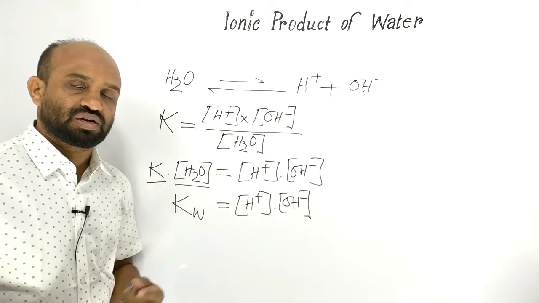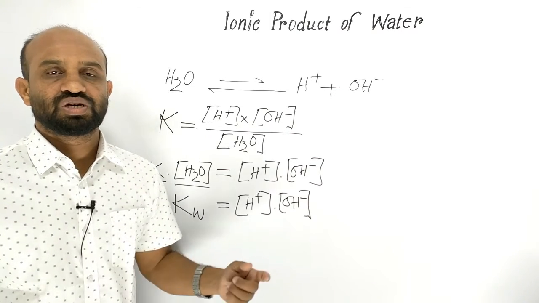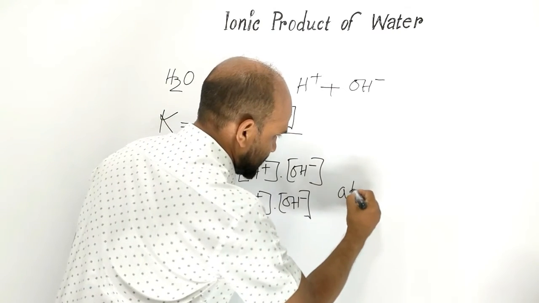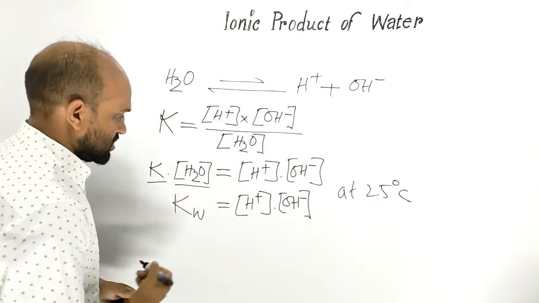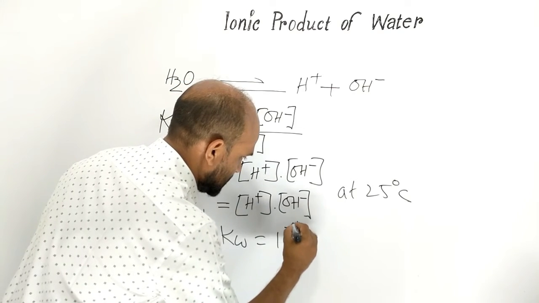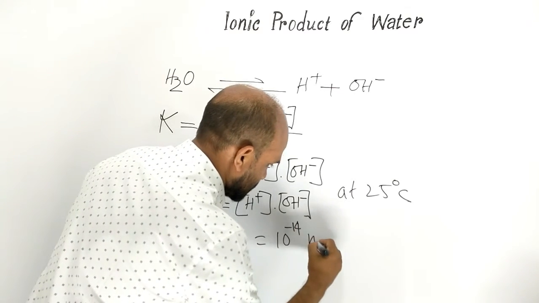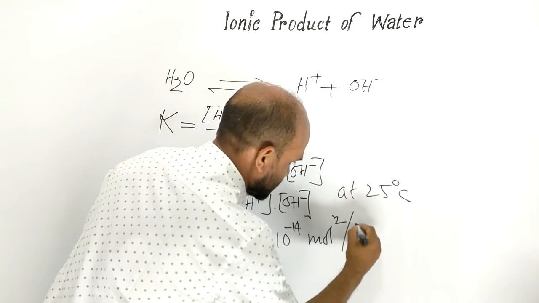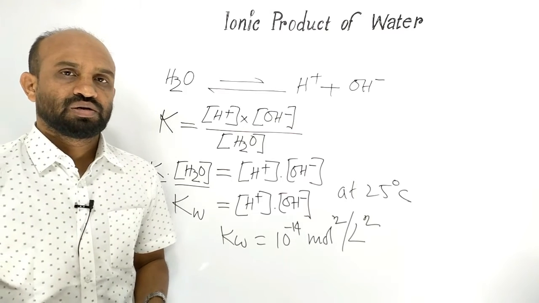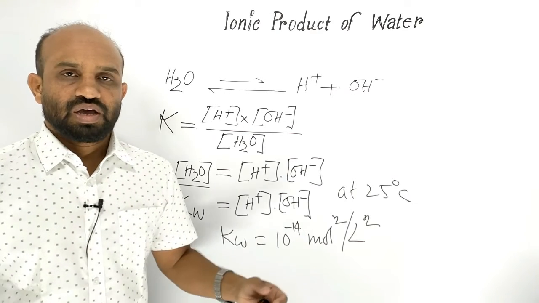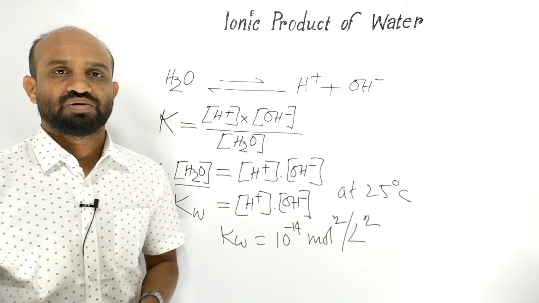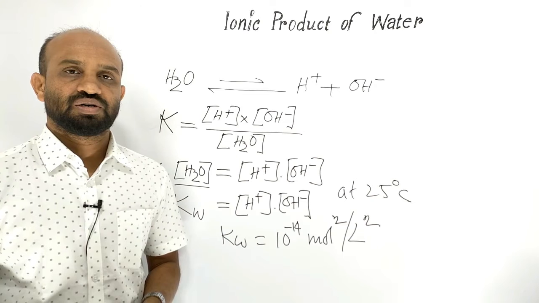The value of Kw changes with the change of temperature. At 25 degrees Celsius, its value is 10 to the power minus 14 mole square per liter square. This is the ionic product of water. As we know, water acts as an amphoteric substance according to Arrhenius' ionic concept.